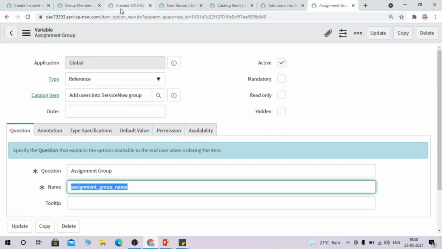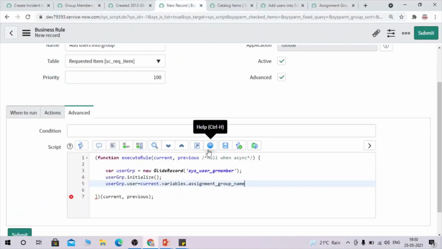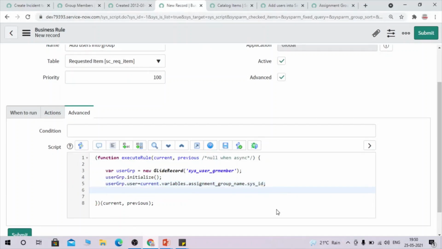And this is a reference field, so I am going to add this ID as well. And same thing, we need to copy the object, and in the same way add the group field as well.